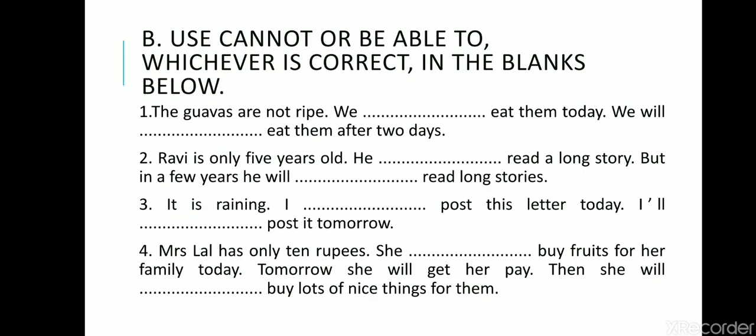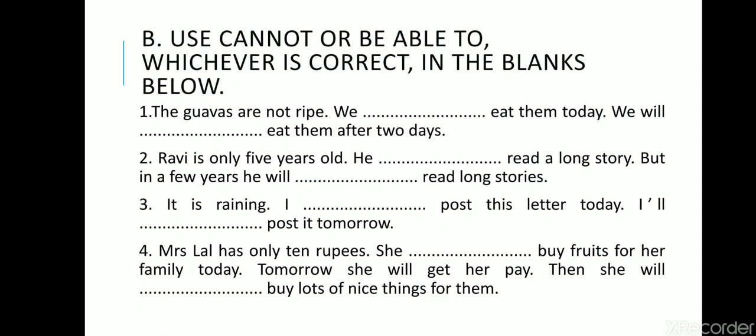Now here is another exercise of using cannot or be able to. Be able to means can only. Cannot, that is not able to do something. Whichever is correct in the blanks below, that you have to fill in. Like the first, the guavas are not ripe. We dash eat them today. We will dash eat them after 2 days.